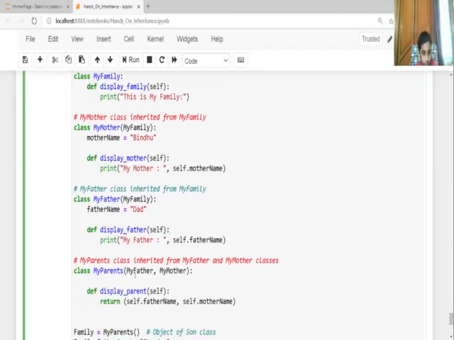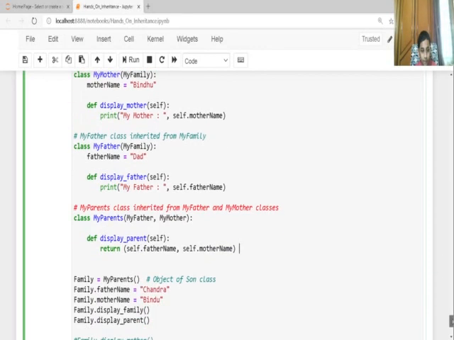So here my parents class inherits from my father and mother classes, and I created a method named display parent that prints self dot father name, self dot mother name, and I'm going to create the object family equals my parents, that is the object of the son class.